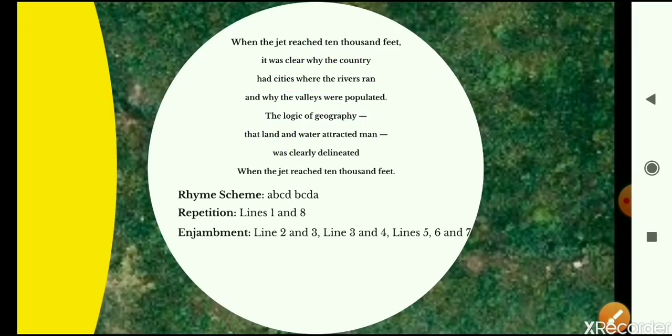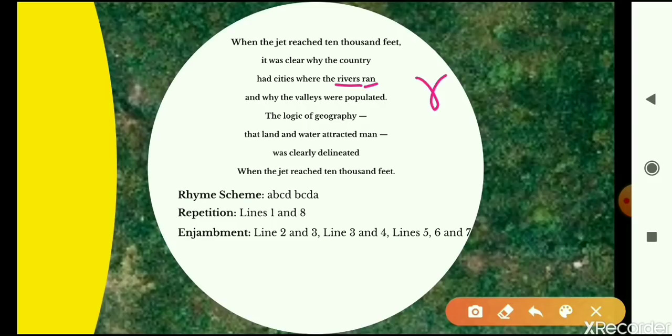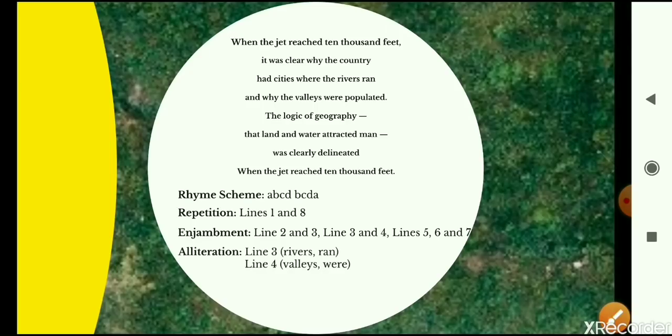Next up we have alliteration. Let's look at line number 3. Rivers ran. So the R sound is being repeated. This is an example of alliteration. Let's look at line number 4. Why the valleys. So the V sound is being repeated. Just look at this example. The letters W and V are not the same. However, the V sound is being repeated, like I said. So these are the two examples of alliteration.